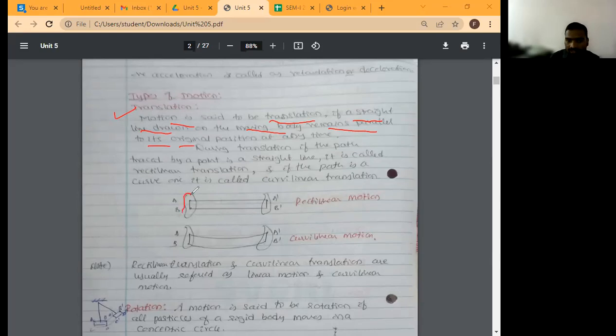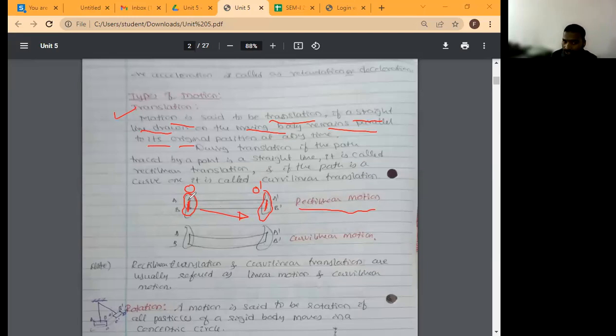See, this is a body, and I am drawing one line, the line AB. After motion, the body occupies a new position, but the line A dash B dash is parallel to the line AB. This type of translation is called rectilinear motion. The body has shifted from where it was to a new position, but initially AB is like this, and after shifting, A dash and B dash is exactly parallel to AB.